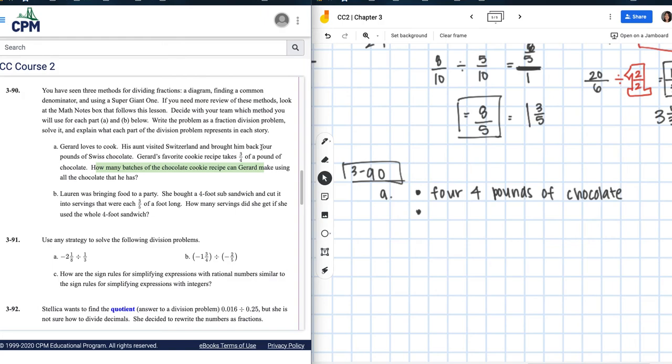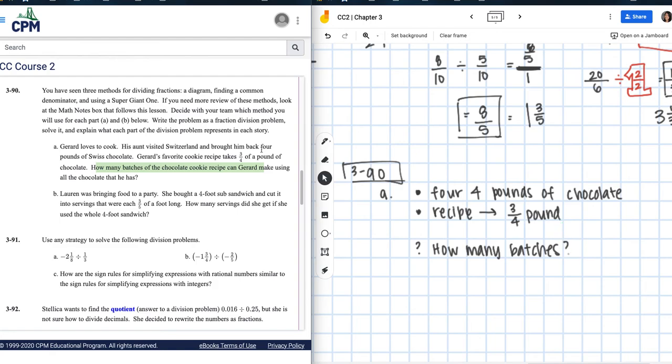So the recipe is 3/4 pounds, right? And he wants to know how many batches, right? So how many times can he make that recipe before he runs out, right? What we're looking at, the question is asking how many batches.